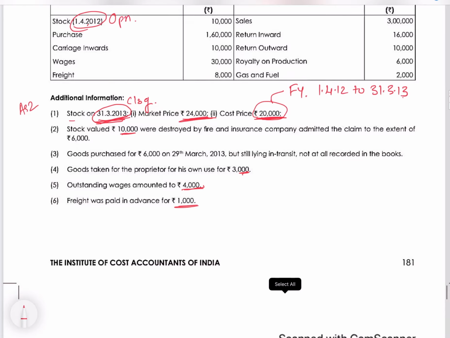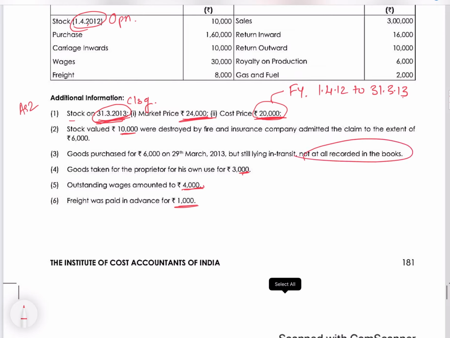This will impact our closing stock because stock valued at 10,000 was destroyed by fire. So it should either go out from our closing stock because it got destroyed, or it should be reduced from our purchases. Somewhere it will impact, right? Remember this. Next, goods purchased rupees 6,000 but still lying in transit, not at all recorded in the books.